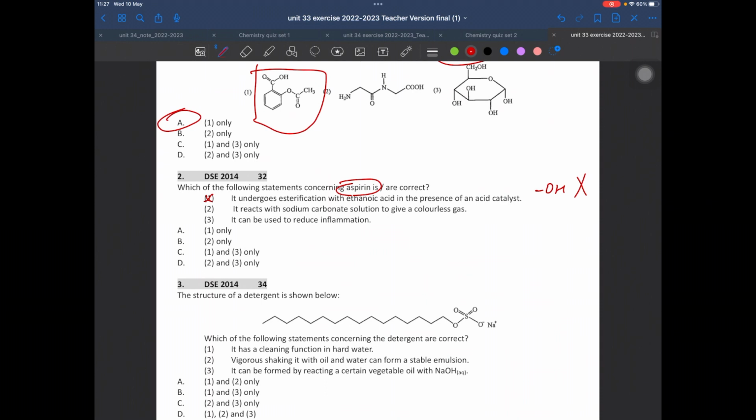Then, statement 2, it reacts with sodium carbonate. Good. This is a test for COOH, carboxylic acid. Very good. Statement 3, it can be used to reduce inflammation. Sure. Right? So the answer is D.